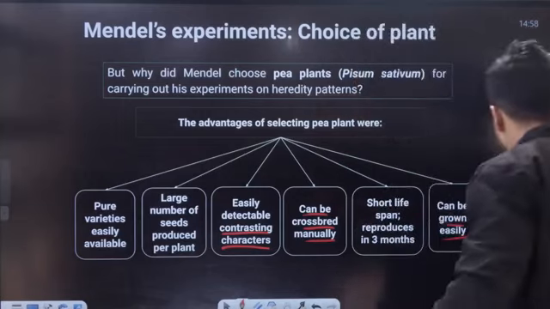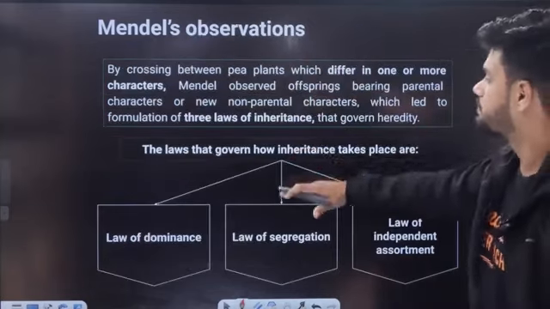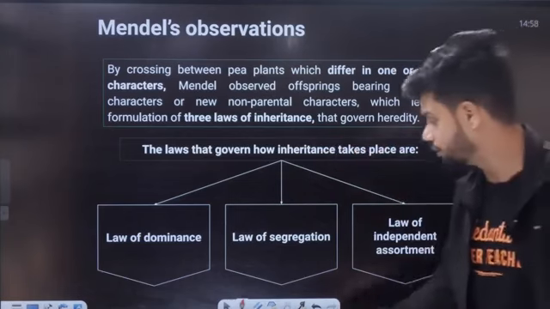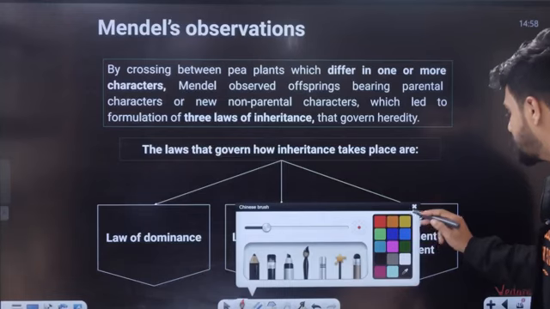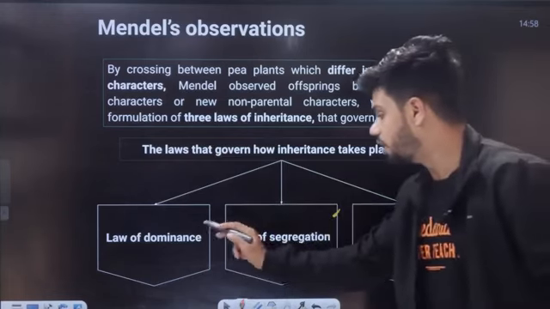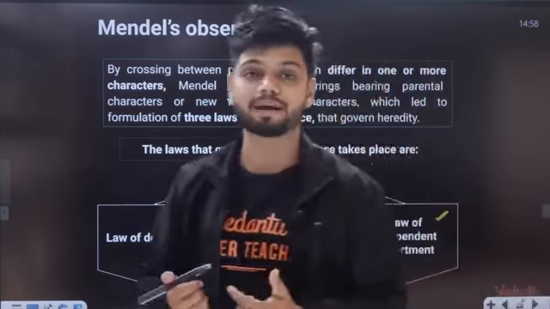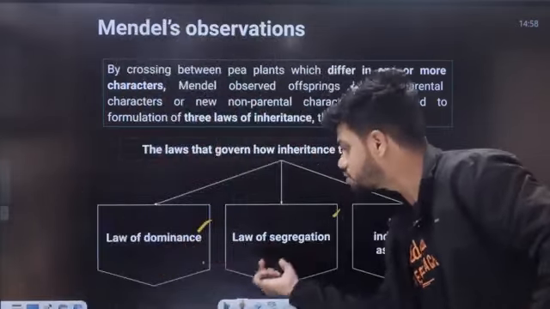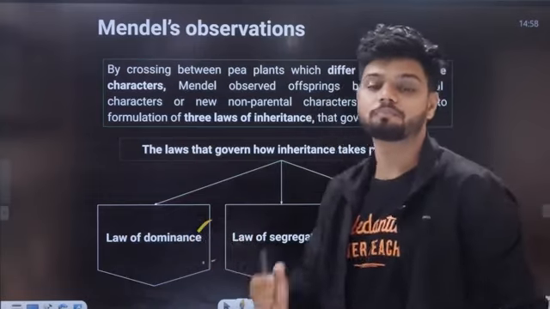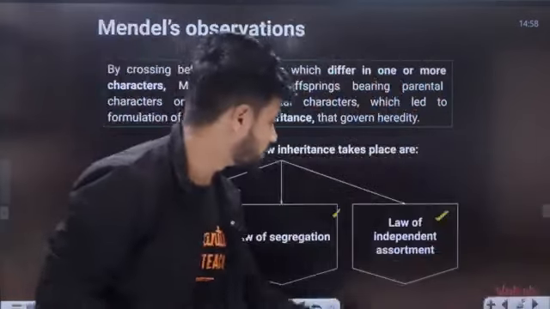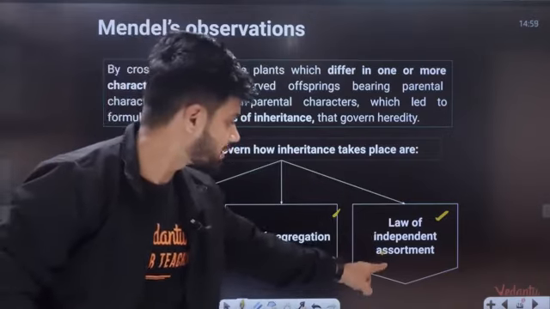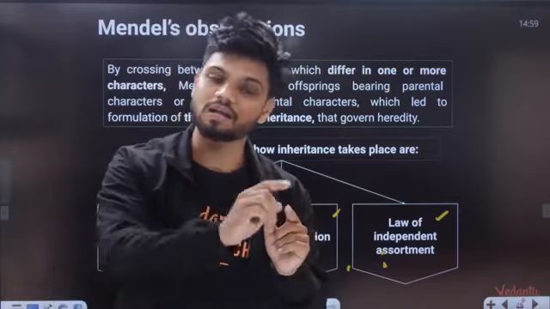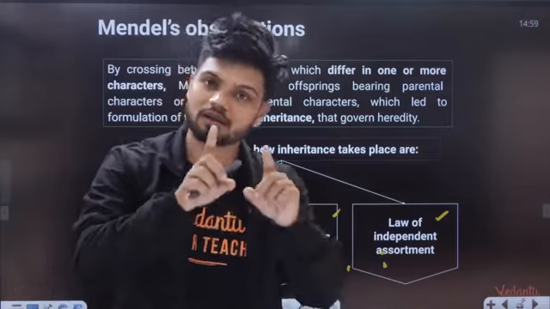Okay. Now students, next thing, by crossing, law of governs that inheritance takes place. There are 3 main laws which he gave. I already told you, that is law of dominance, law of segregation and law of independent assortment. These are the 3 main laws which were given by Gregor Mendel. And out of these 3 laws, law of dominance and law of segregation were given from monohybrid cross. While your law of independent assortment was given by dihybrid cross. Remember that much, because when we learn about monohybrid, when we learn about dihybrid, this will come again.